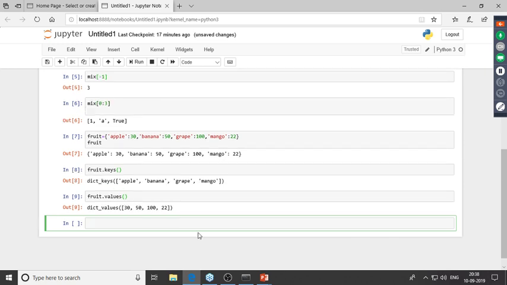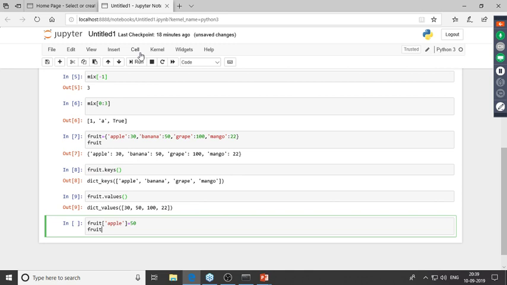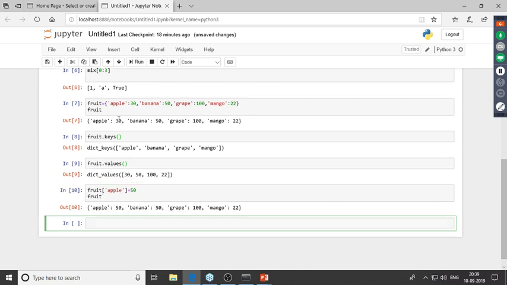So now we'll actually see how we can change the value of a particular key. So let's say I have 50 apples instead of 30 apples. Now, if I want to change that value, I'll type in the name of the dictionary first. I'll put in the parenthesis, and inside this, I'll give in the key name. So over here, the key is apple, and I'll change the value from 30 to 50. Now let me print this out again. Right, so now we see that initially the value of apple was 30. Now it has been changed to 50.